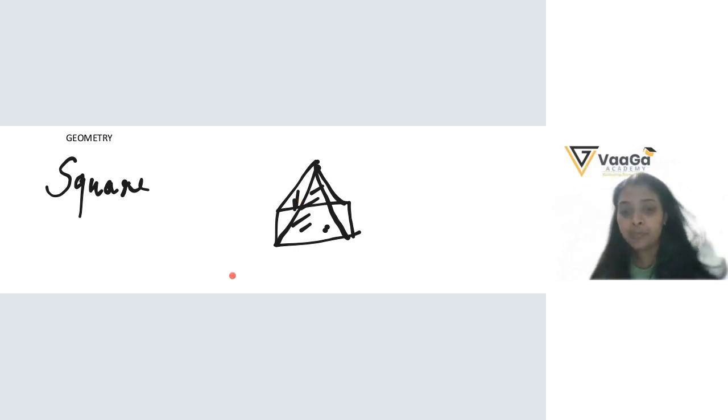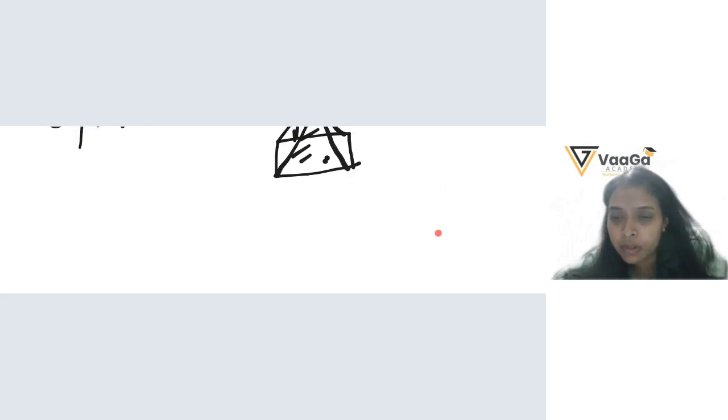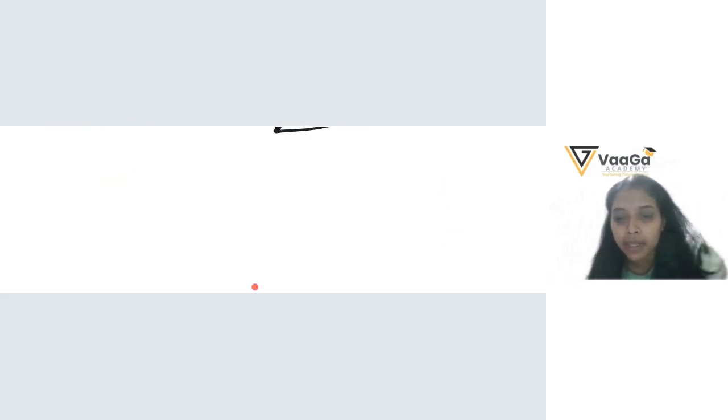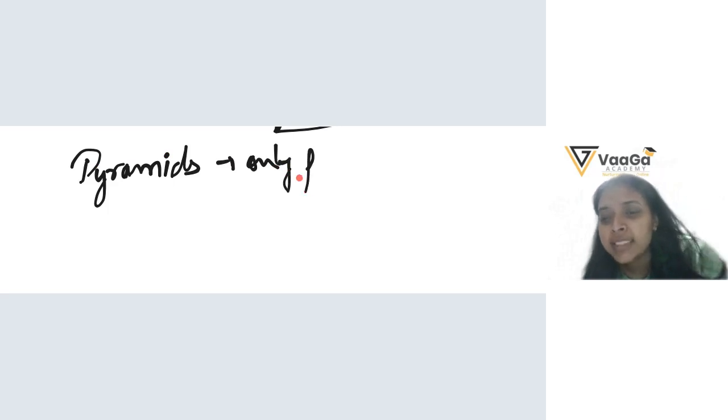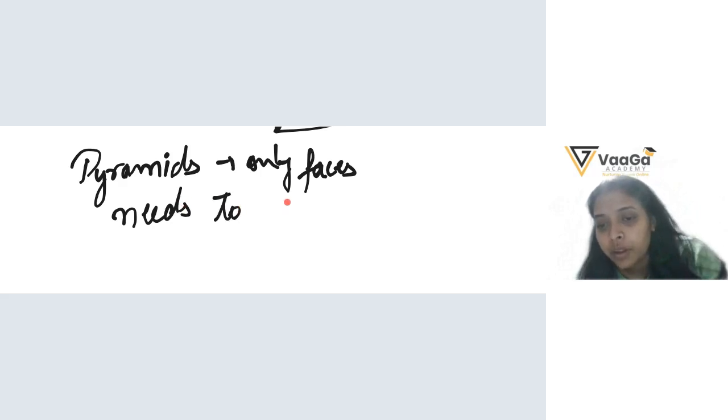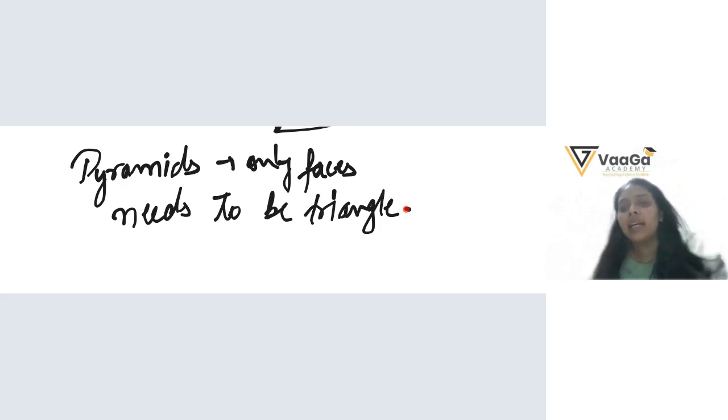In pyramids, only the faces need to be triangles, okay? The base can be anything.